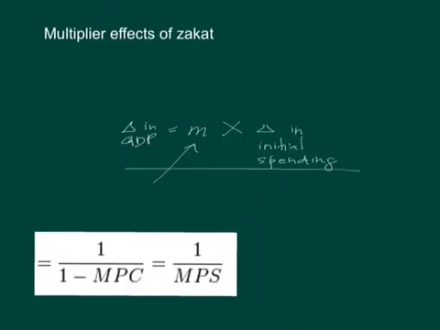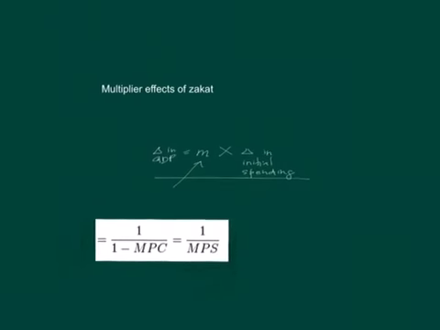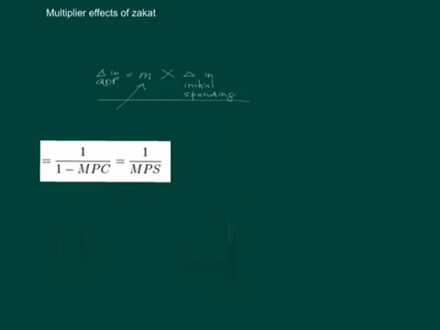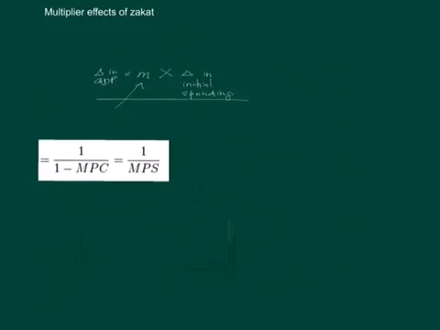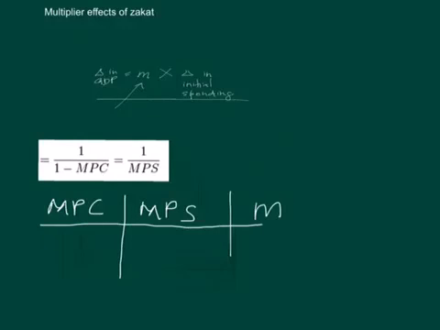So from here, to understand the level of the multiplier, let's say we put in the first column the level of MPC, in the second column the level of MPS, and in the third column we find the level of the multiplier in the economy. Note that MPC for poor people is very high, let's say 0.9.